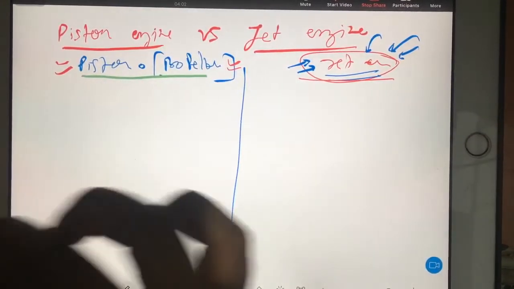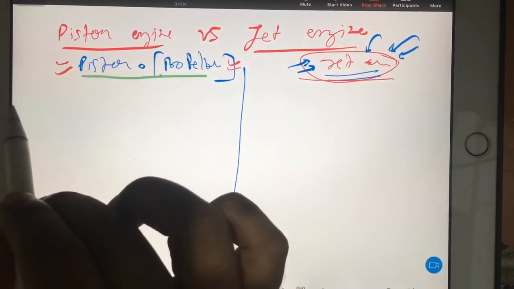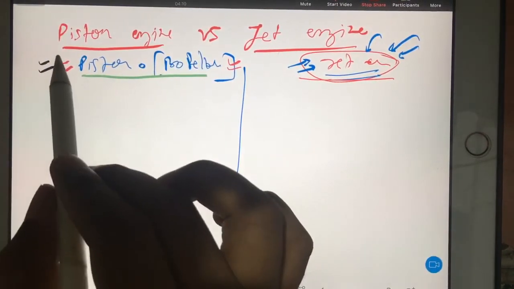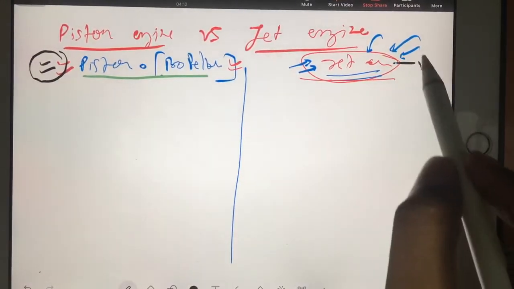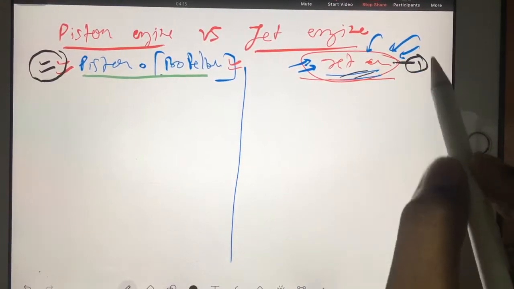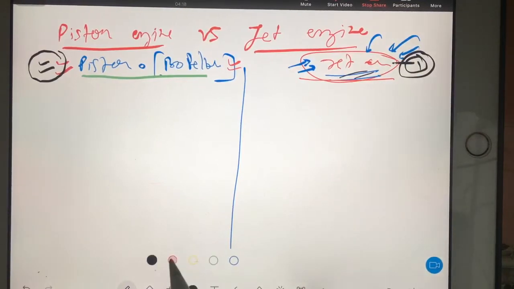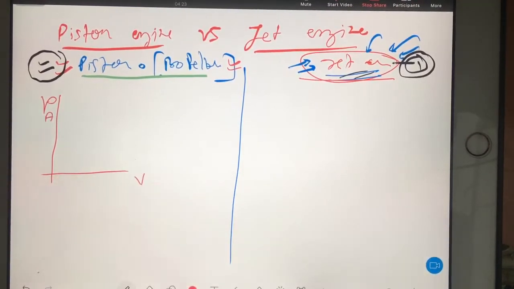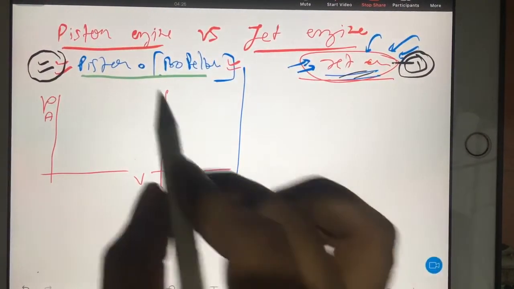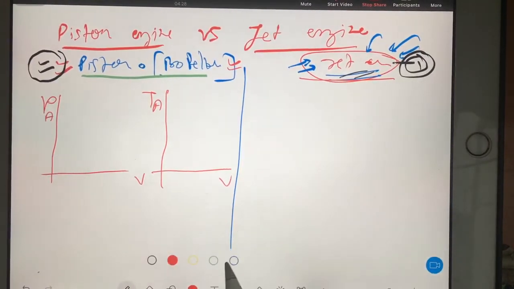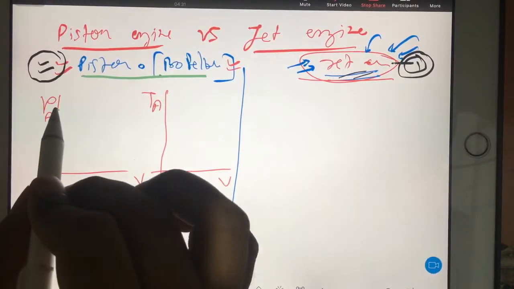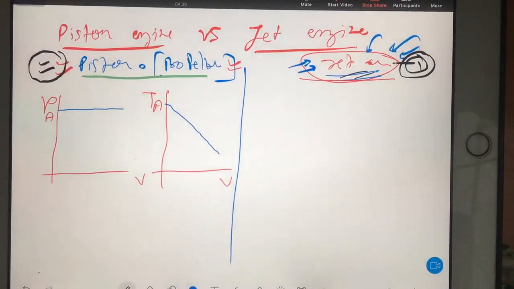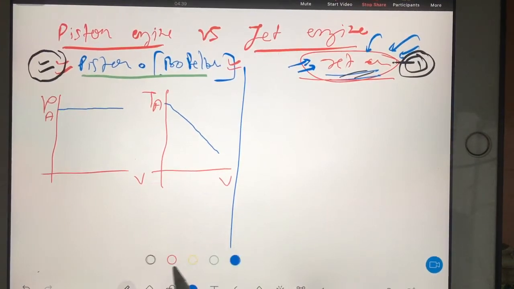Now see, we have 2 types of power. In the last class we discussed available power and required power. In case of a piston engine, it works on power, while the jet engine works on thrust. So 2 things you should understand. If you draw power available versus velocity and thrust available versus velocity for a piston engine, then power available is almost constant with velocity, but thrust available decreases with velocity. And I have the logic why it is happening. I will explain the logic.